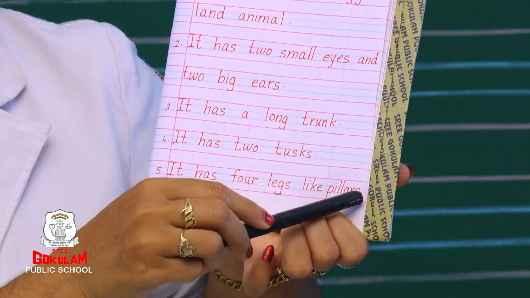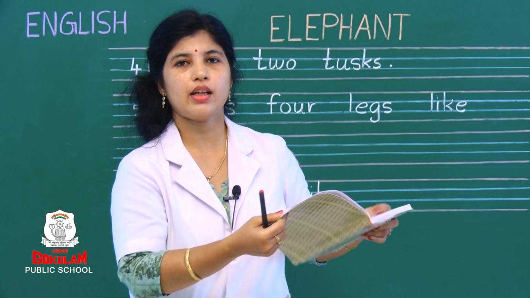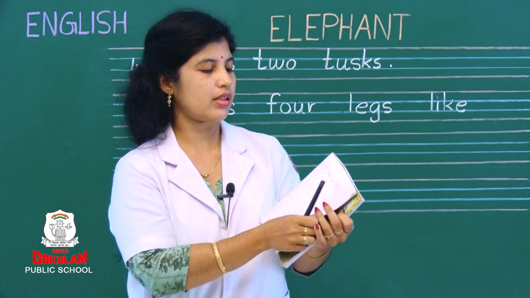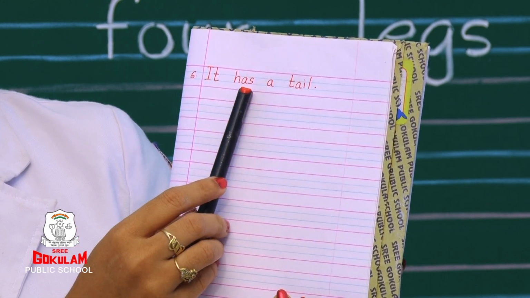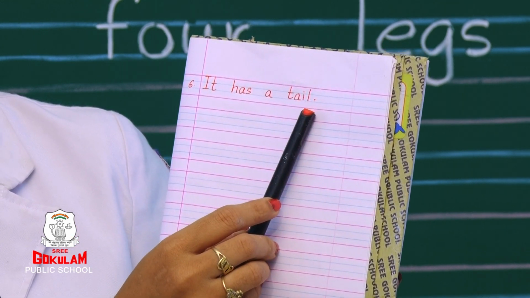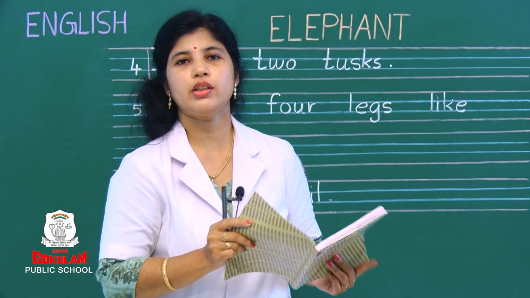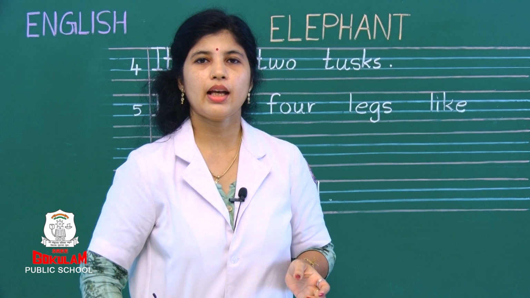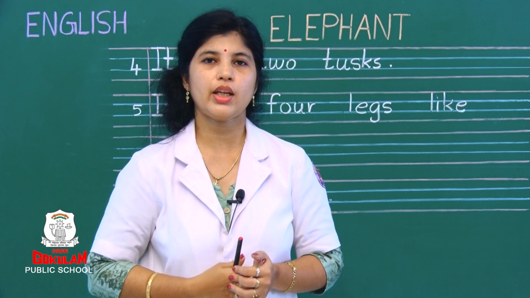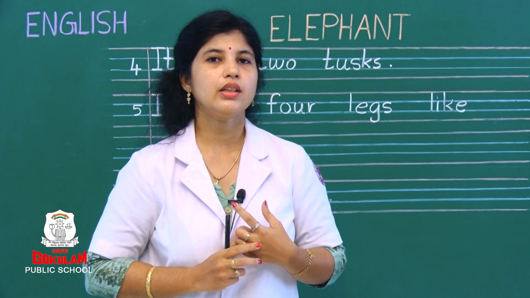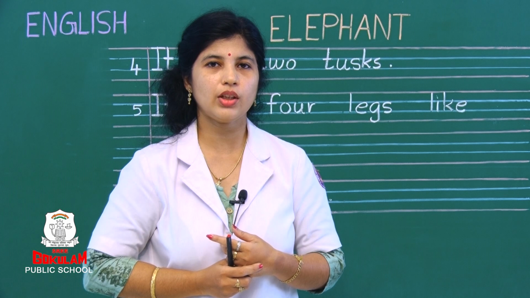If you don't have space here, what you should do? You can turn next page and write it. Okay? And the last sentence, look here, the sixth sentence, it has a tail. Okay? This is how you should write all the sentences about elephant. Not only writing, you should also know to say and also learn the spelling of elephant. Okay? So will you do it children?